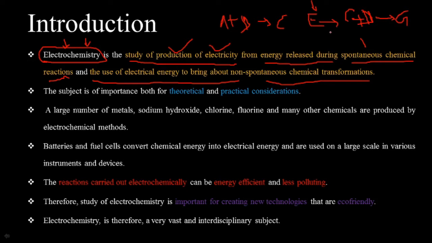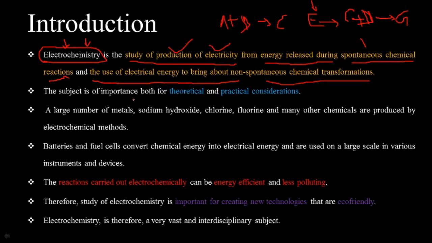Electric energy is produced from spontaneous chemical reactions, and that electrical energy is used to bring about non-spontaneous chemical transformation. That type of chemistry is called electrochemistry.